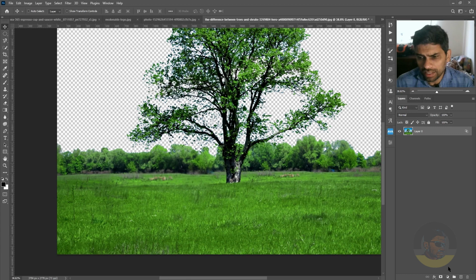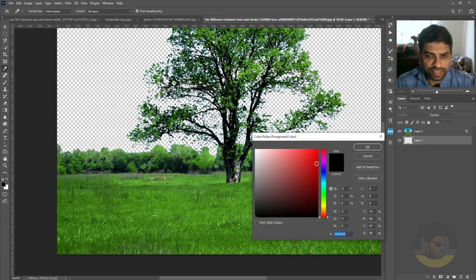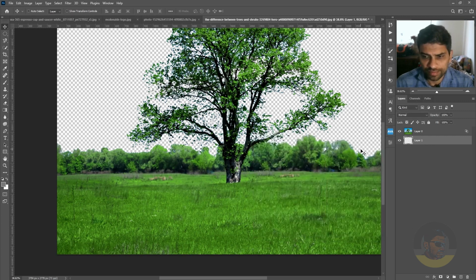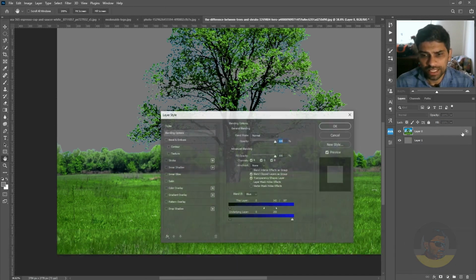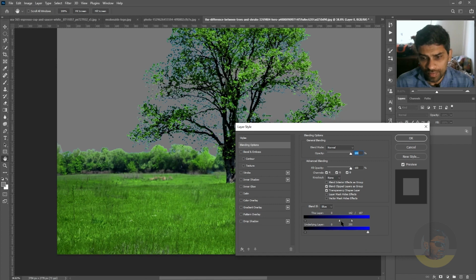Hit OK, and now if I create a new layer, bring it below the tree layer and fill it with a dark gray color by pressing Alt Backspace, you can see a lot of blue is now removed. But if we double click once again on the top layer and bring this slider towards the left a little more like this, a lot of blue is gone.